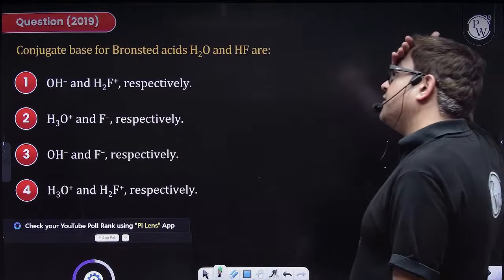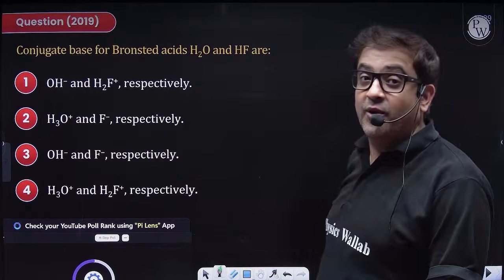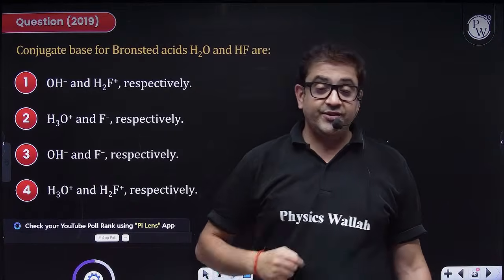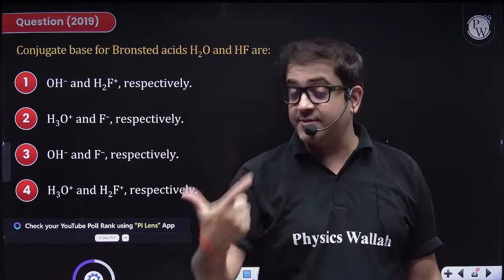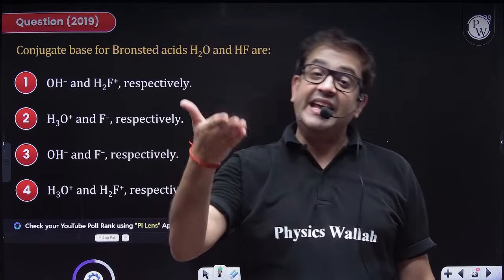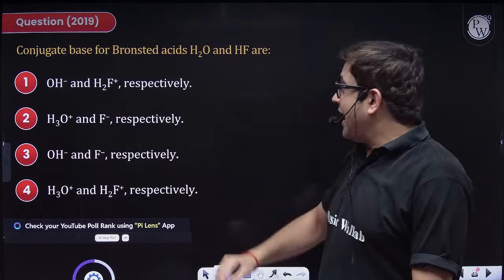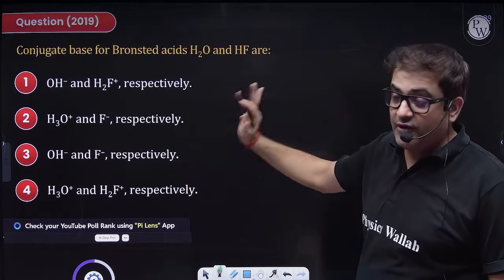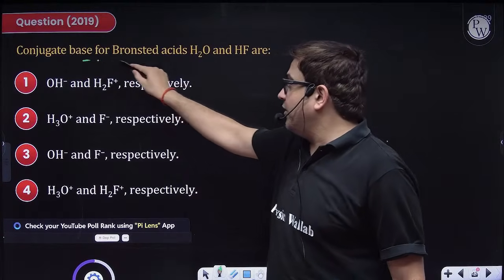The conjugate base for Bronsted acid. Sir, what is the Bronsted-Lowry concept? Bronsted said an acid is a species which can give H plus. A base is a species which can accept that H plus. So an acid after giving H plus will form a conjugate base. So you have to give me the conjugate base of water.